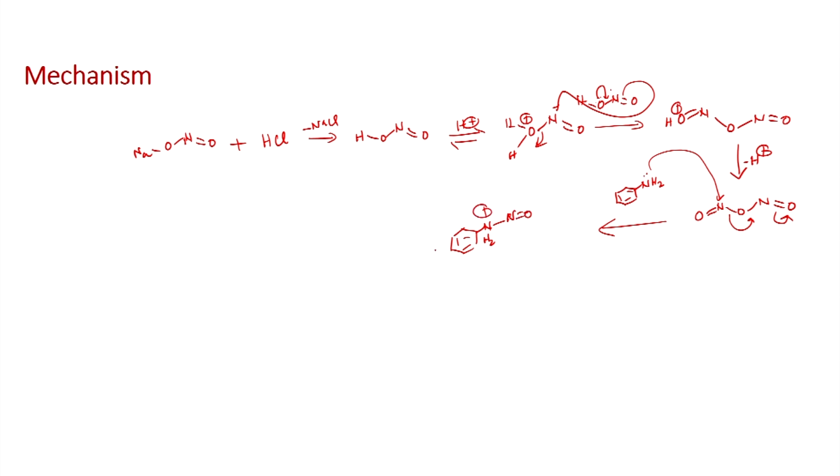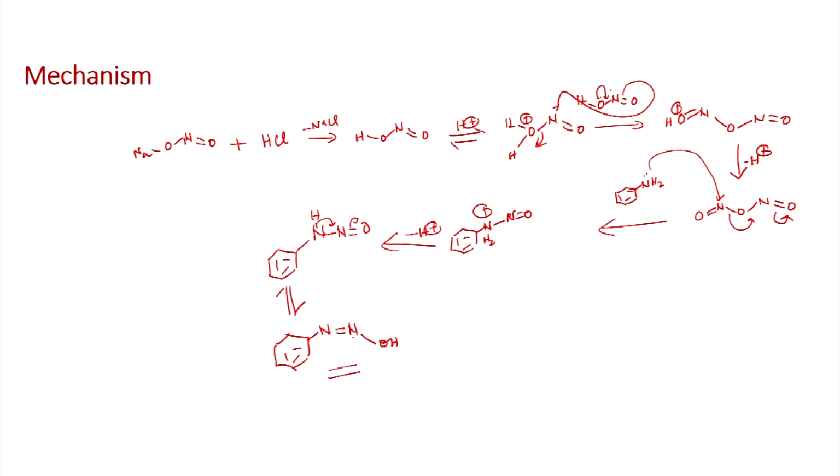This can lose a proton. Proton transfer can lead to the formation of this species. Once you form this one, this can exist in cis trans form.